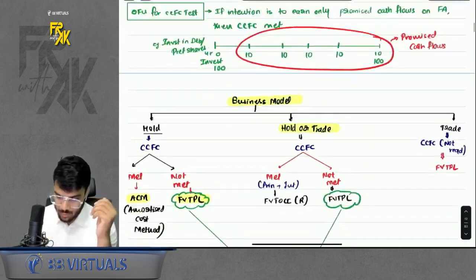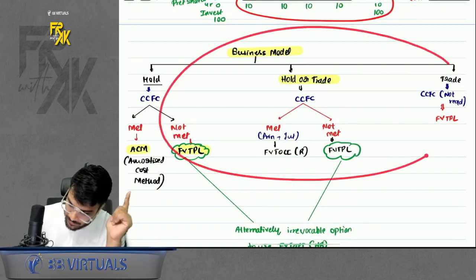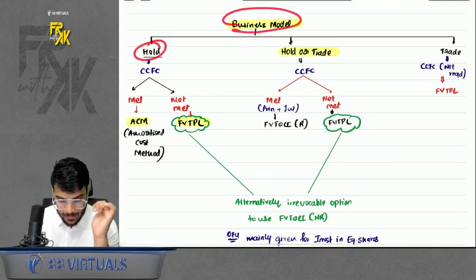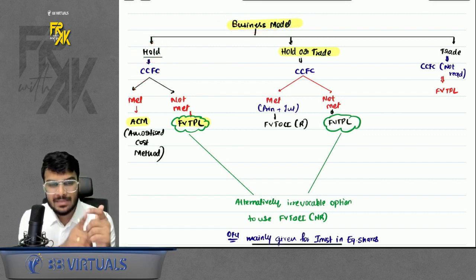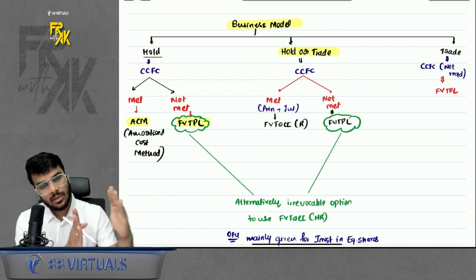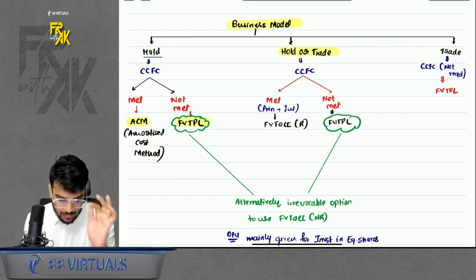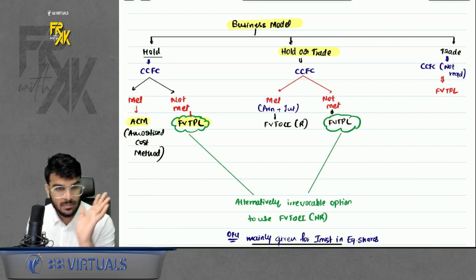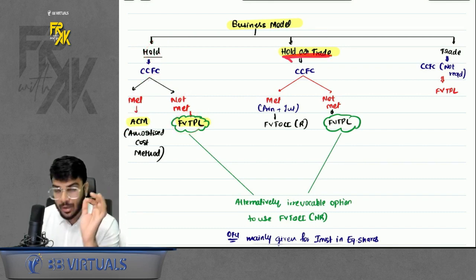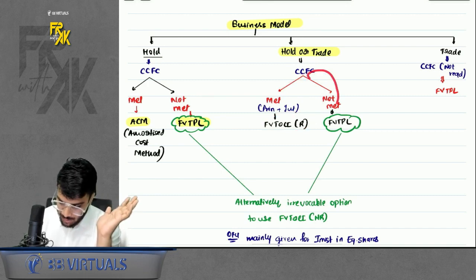Okay, clear? So now we did two tests. Business model test done, CCFC test done. On the outcome of these two tests, we will come to know which method to use. For example, if your business model is hold and CCFC is also met, that means at the business model level you are holding the instruments, and at the instrument specific test it is also met. That means you are only there to earn the promised cash flows, and you will not sell the instrument. Then use the ACM method, amortized cost method. If CCFC is not met in this case, use FVTPL. If the model is hold or trade, but CCFC is met, you will use FVTOCI R. If CCFC is not met, use FVTPL.